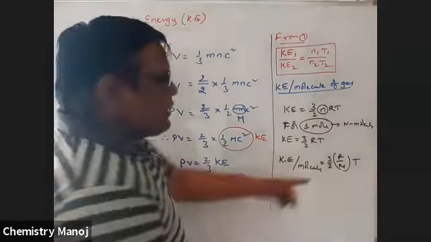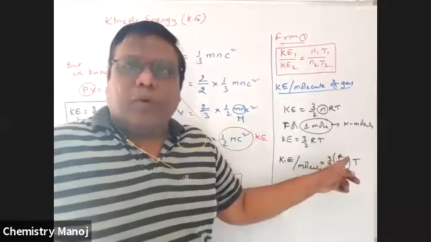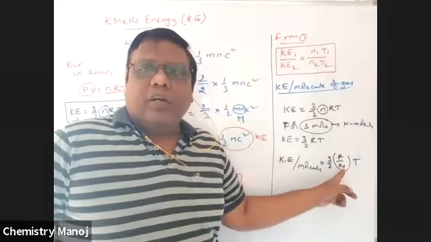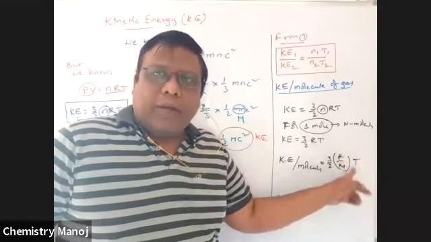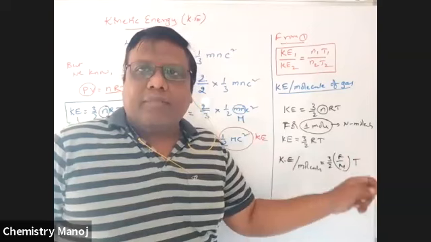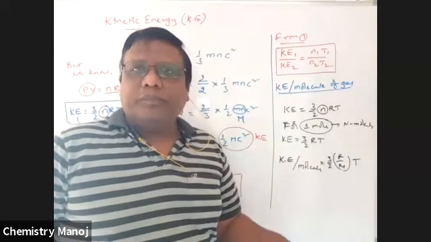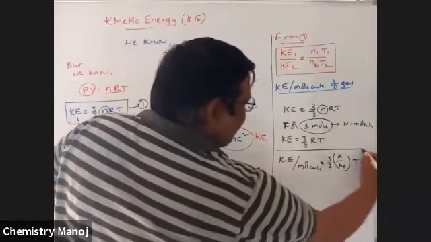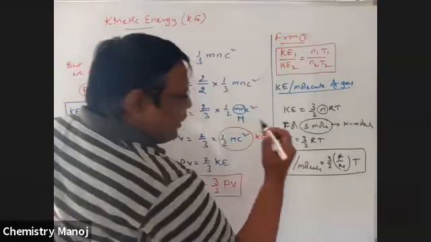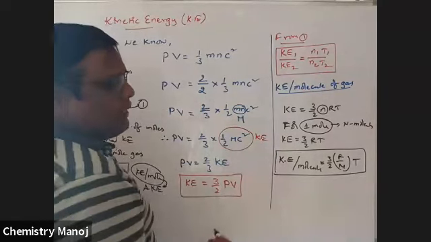This R by N, what is the R value? Universal gas constant per mole. But N is equal to Avogadro number of molecules. That means R is the value per mole, but R by N is the gas constant per molecule and not per mole. Here is the relation: kinetic energy per molecule is equal to 3 by 2 R by N into T.